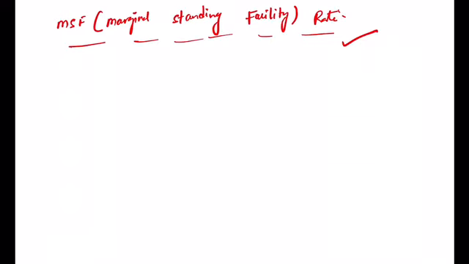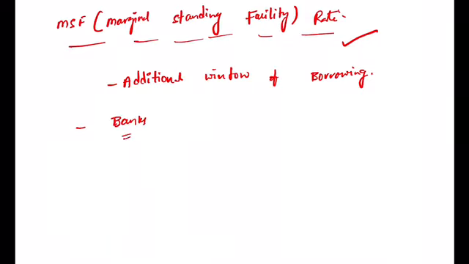What I can tell you is, it is an additional window of borrowing. Banks, as I told you, without security will never get a loan from RBI.